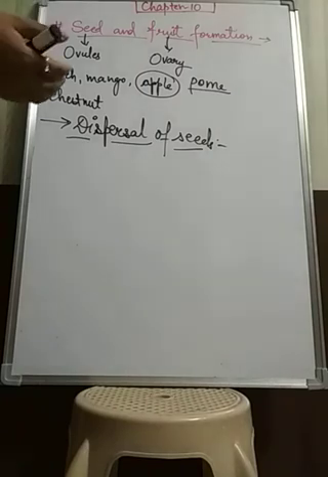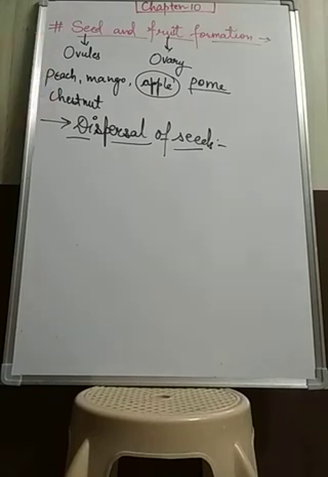And if they scatter away from the parent plant, all the seeds will get proper place, nutrients, as well as the conditions to survive, and they can grow into a new plant. This dispersal of seeds will result in the new plantlets growing properly. And if they do not scatter away, they will remain with the parent plant, and there will be competition between the seeds.